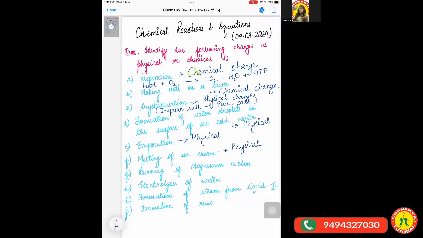Then, Aman, can you tell me about the next question, burning of magnesium ribbon? Ma'am, is it a chemical change? Yes, all the processes which involve the term burning are chemical changes because burning means the reaction of any substance with oxygen. Clear?